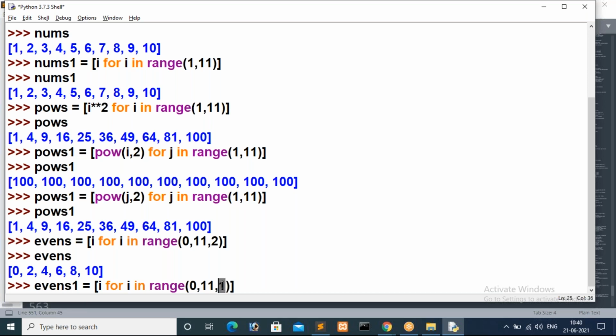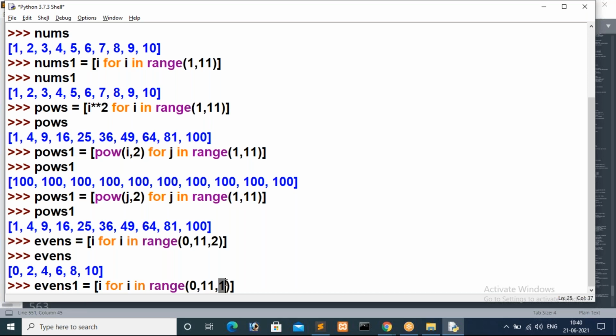We have to keep 2, meaning from 0 it will start. So here I will explain you again. In the first iteration, the initial value is 0. So the i value, I mean 0, will be stored inside evens. Then in the second iteration, you are saying increment by value 1. So if I increment 0 by 1, what is the value, Miss Navina? Please respond. No worry. If I increase this 0 value by 1 as per your condition, in the next iteration what is the i value?